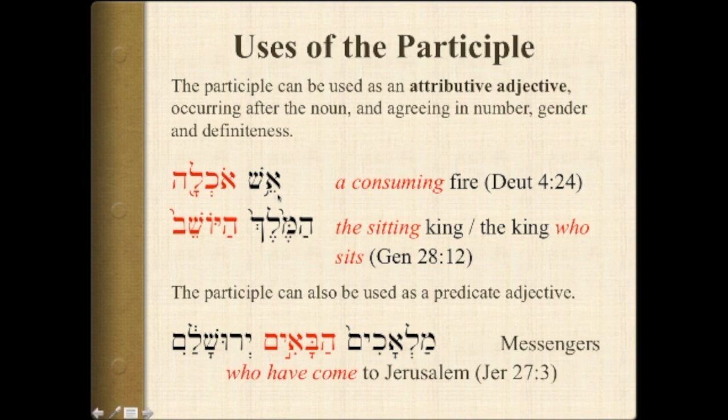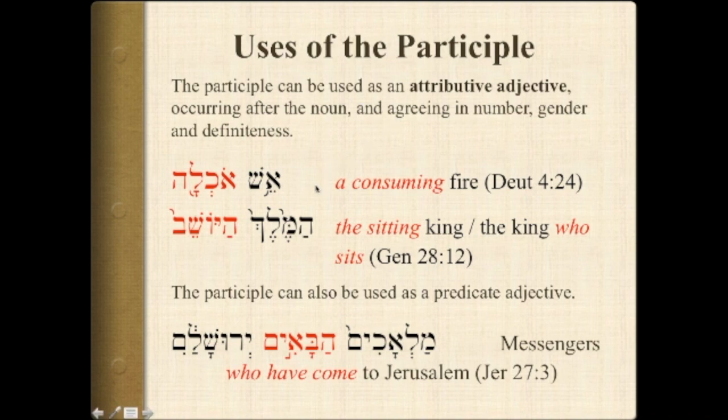You can see here that ish, the noun, is indefinite, and so the participle is also indefinite. Here, the noun is definite, the participle is definite. In both cases, the participle is placed after the noun.